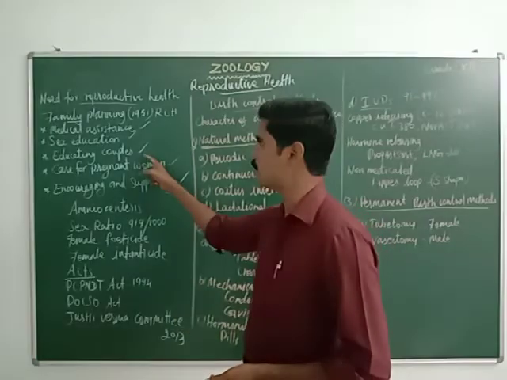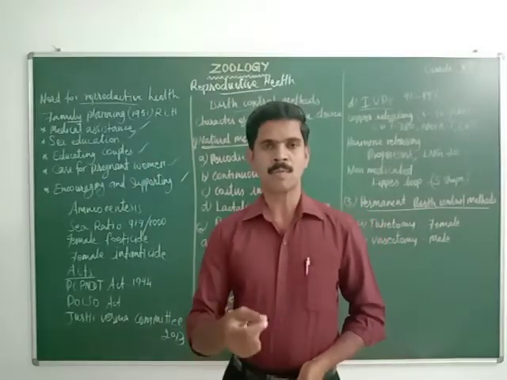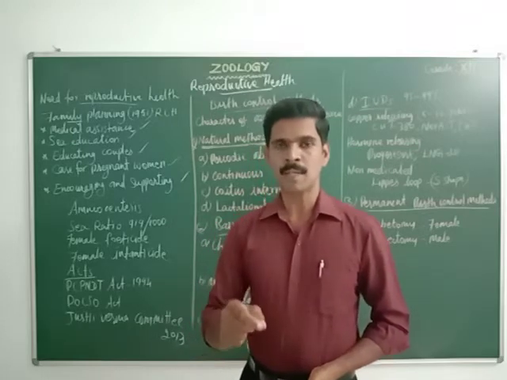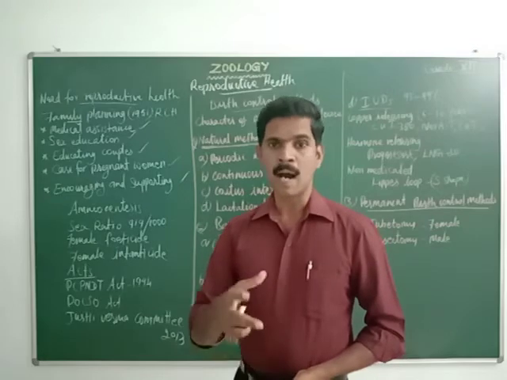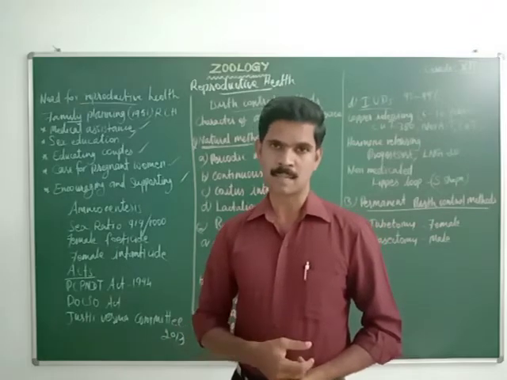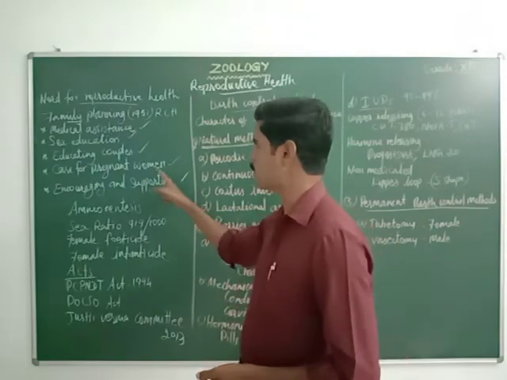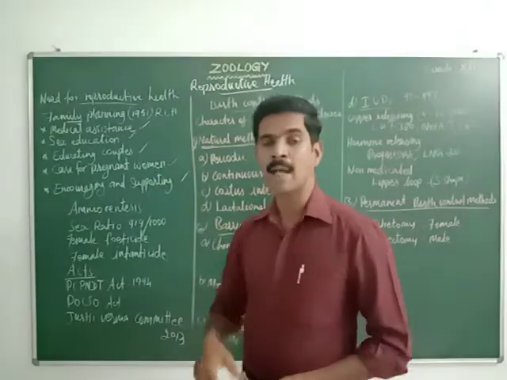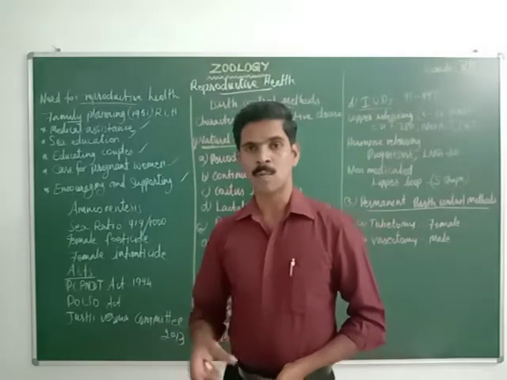The third one is educating couples. The newly married couple and the people of marriageable age should be given proper guidance and education about family planning methods or small family norms. The next one is care for pregnant women. We have to give more care to the pregnant women and also to the newly born baby.